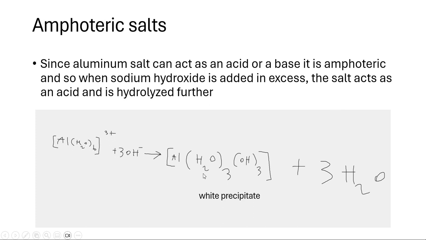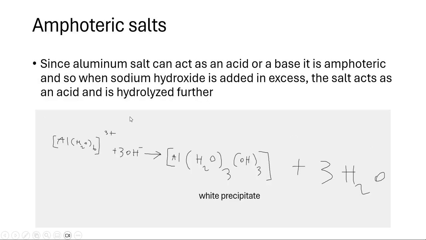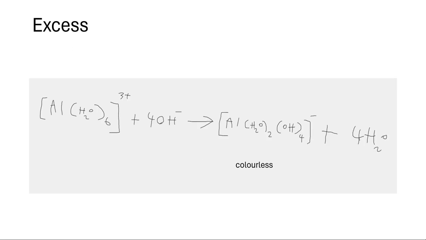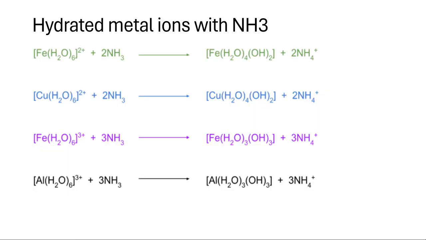[Al(H2O)6]3+ plus that gives you [Al(H2O)3(OH)3], plus 3H2O, and that's a white precipitate. Then when you have sodium hydroxide in excess, so as you saw before, 3OH- and then excess 4OH-, it's going to hydrolyze further and create [Al(H2O)2(OH)4]-, and this is colorless, plus 4H2O.